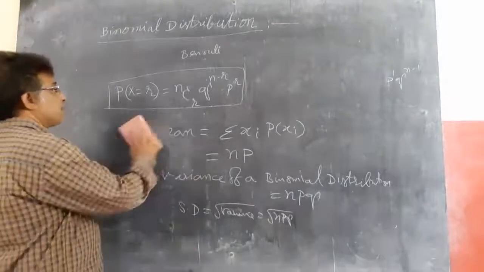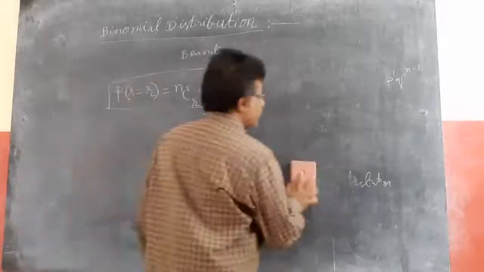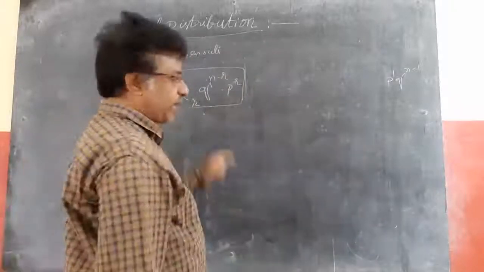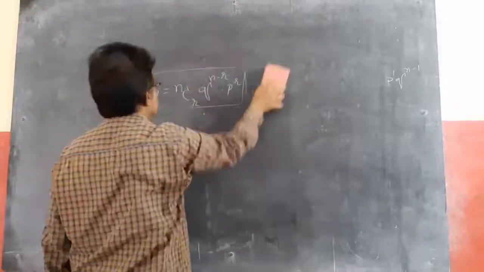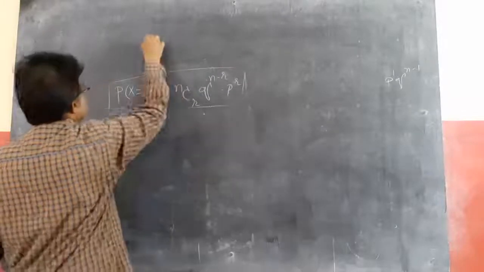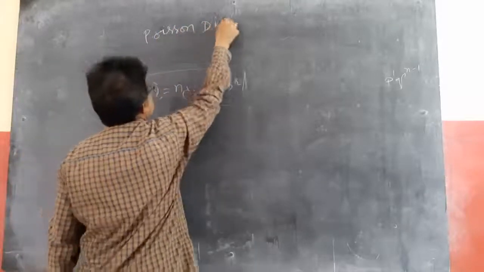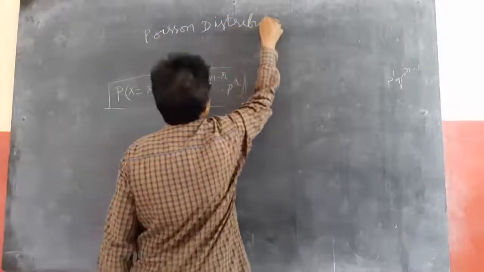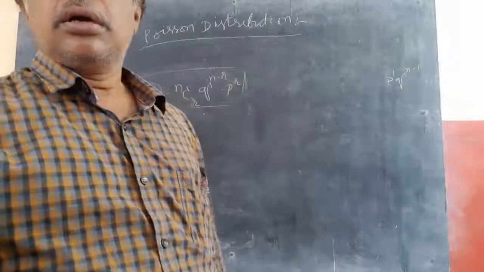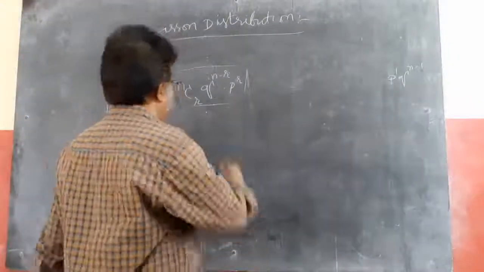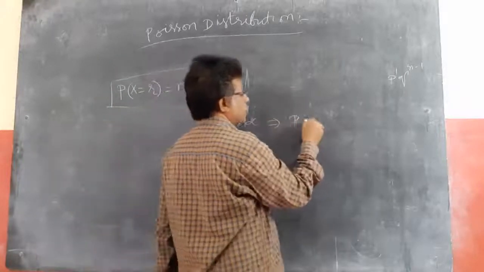Next, if this n is infinite, then it follows a Poisson distribution. I told you n is finite and fixed; if n is infinite, then it follows a Poisson distribution. If n approaches infinity, this implies p approaches 0.